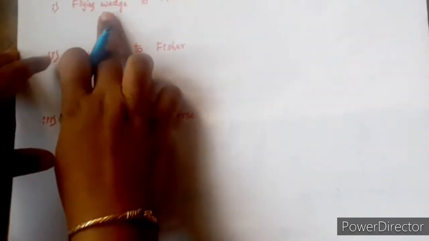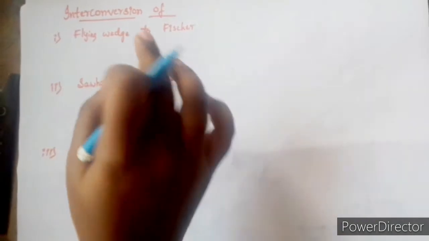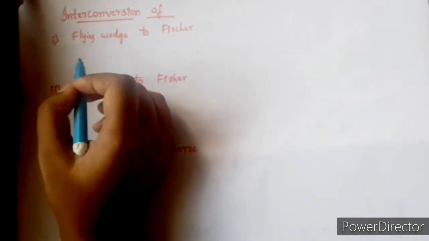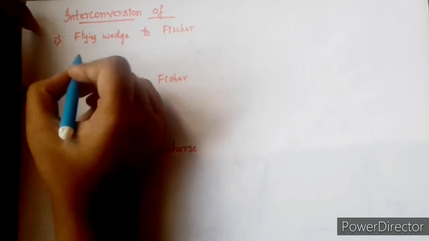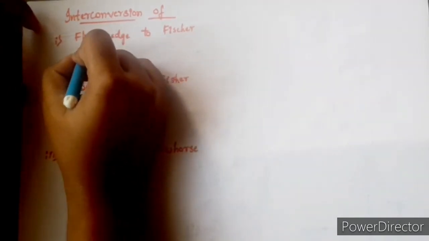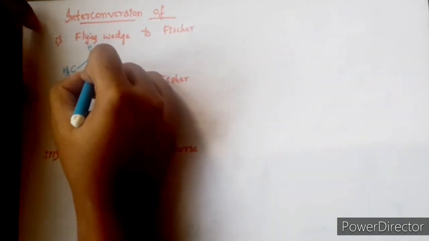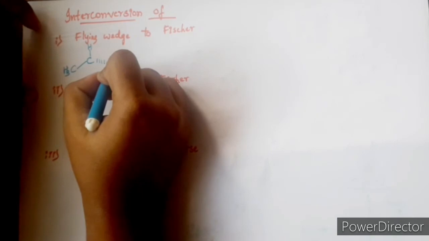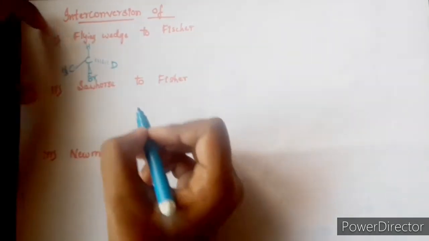We'll learn how to interconvert flying wedge to Fischer conversion. Let me take an example and explain this. For this, I will take a flying wedge molecule: CH3, D, Br.